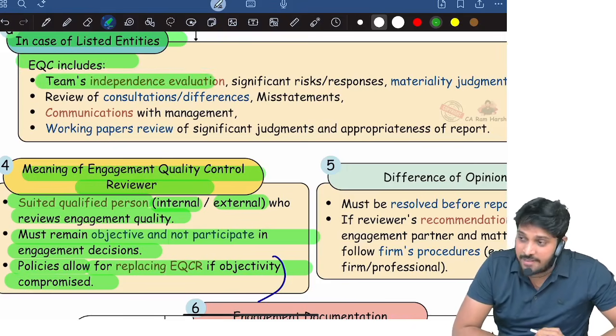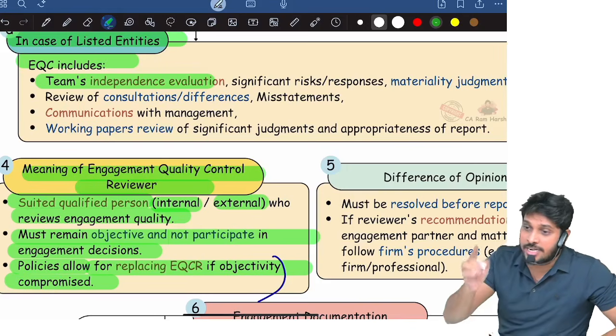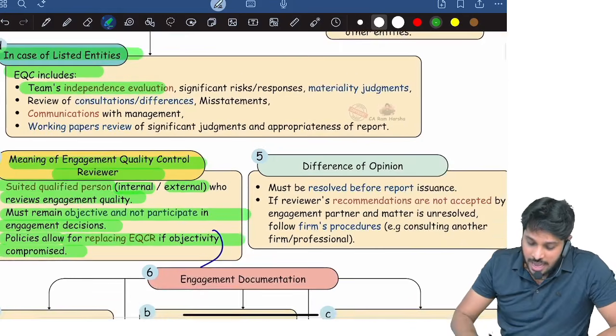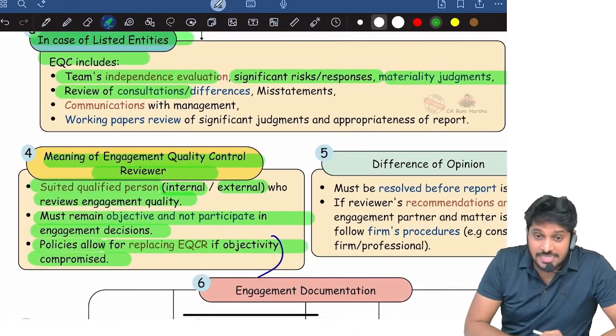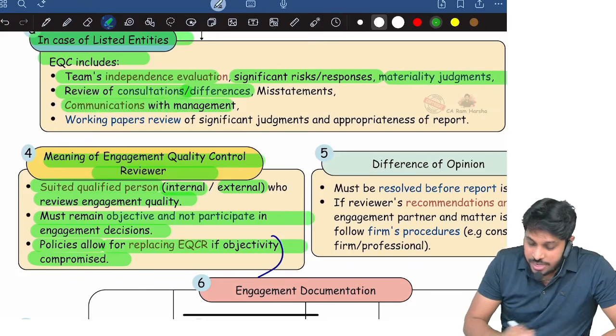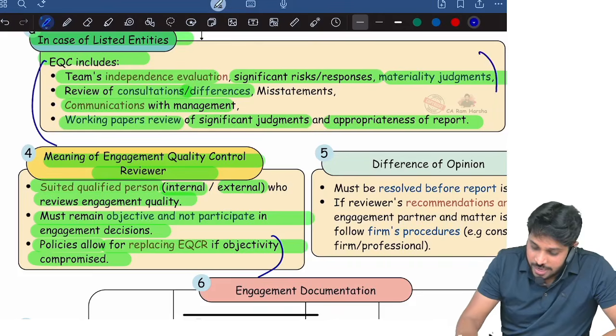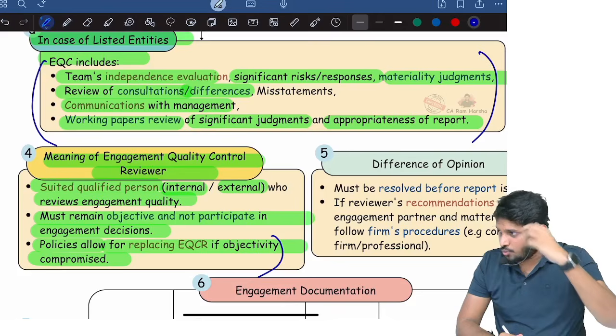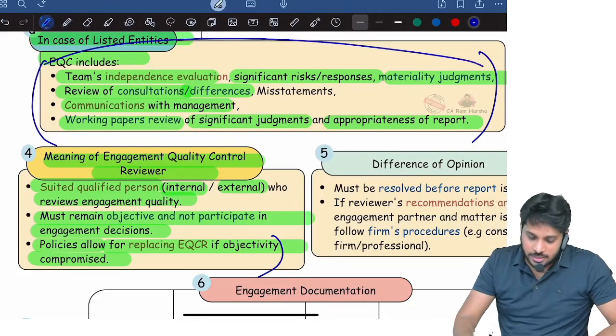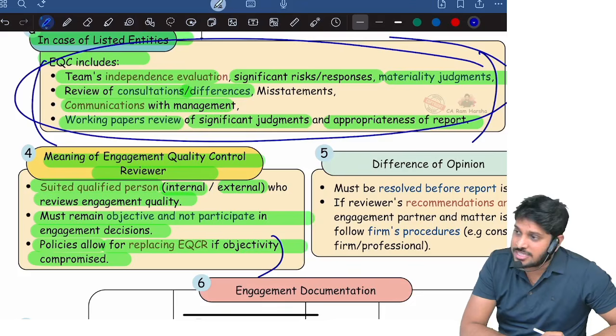Next, in case of a listed entity, what does quality control review include? The team's independent evaluation. The first and foremost thing in a listed entity is the independence evaluation. Okay, and significant risks, materiality judgments, review of consultations or differences, communications with management, working paper reviews of significant judgments. These are all the various things the quality control reviewer will review in case of listed entities.